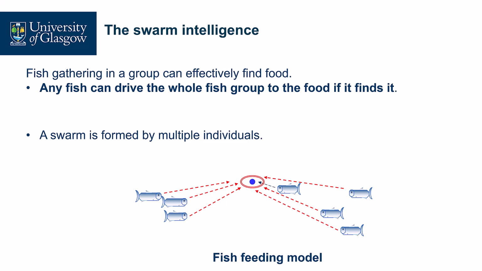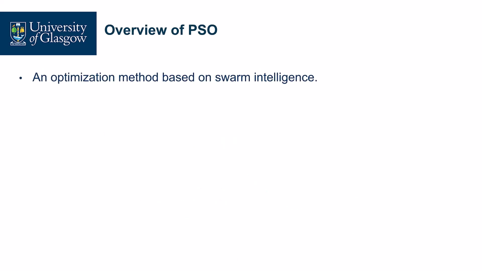So there is a population. Second, not only a population, the members in the population must help each other, so they can interact with each other. With these two ideas, we hope to generate optimization techniques based on swarm intelligence.